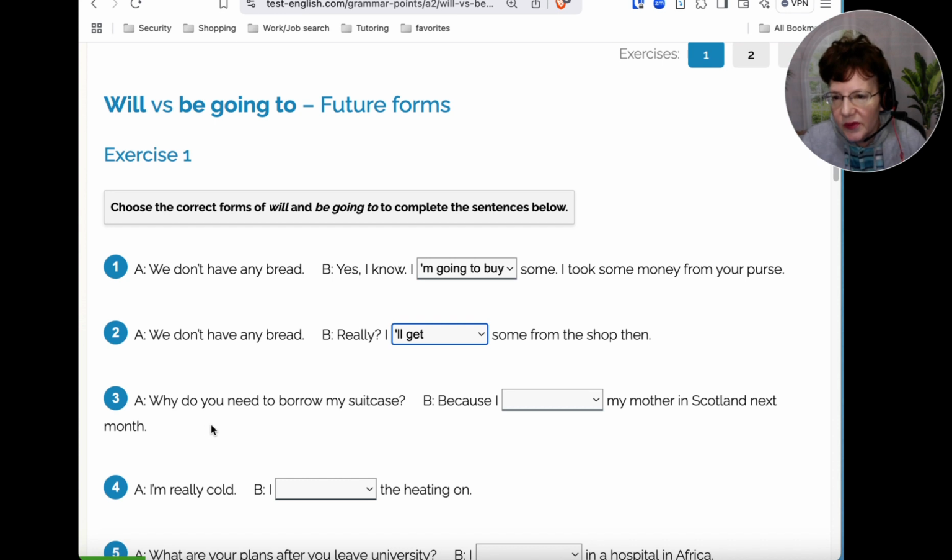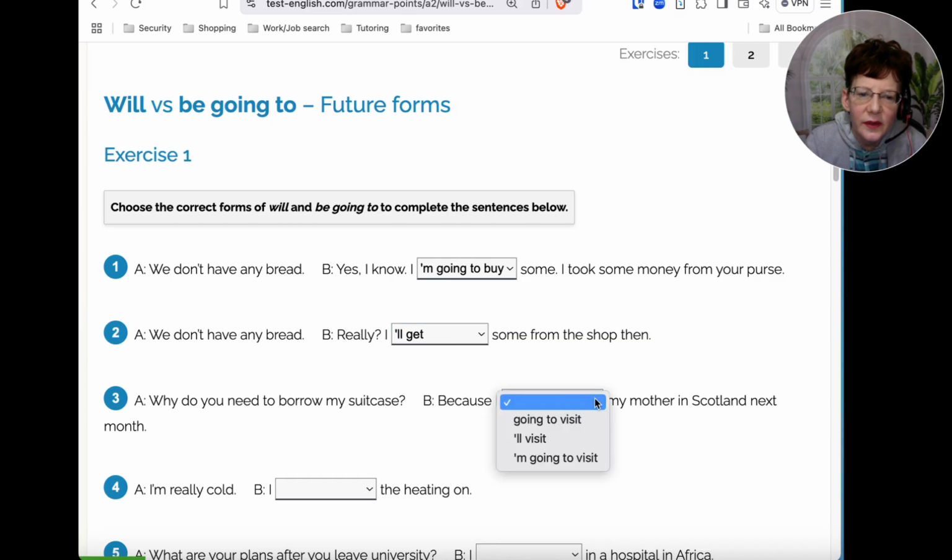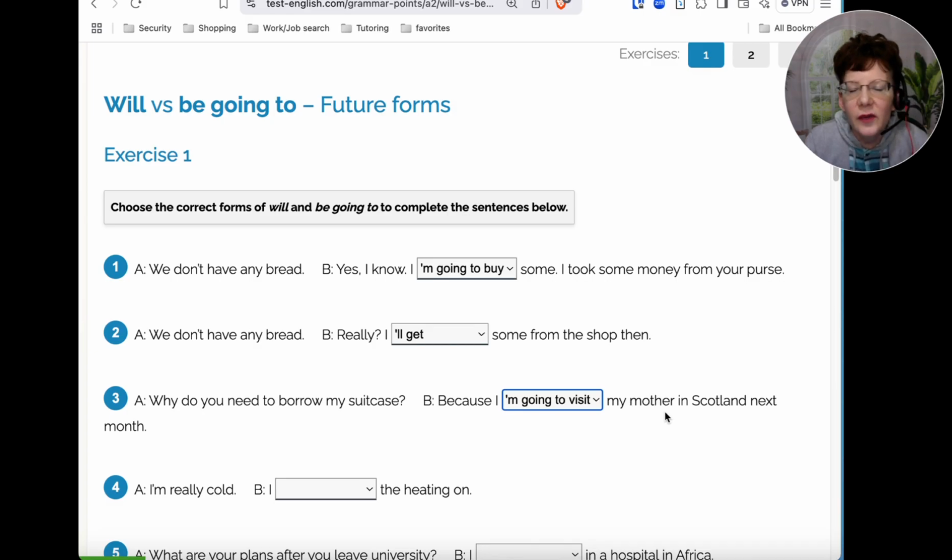All right, number three. Why do you need to borrow my suitcase? Because, so we have going to visit, I'll visit, or I'm going to visit my mother in Scotland next month. So if we choose the last one, I'm going to visit, that sounds more accurate. Something planned ahead of time.